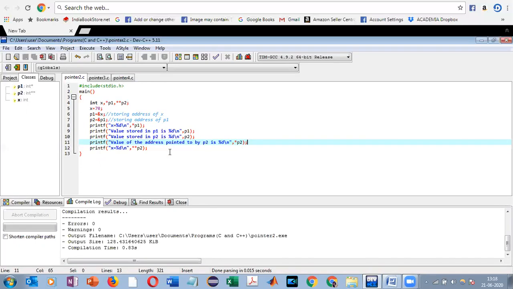That means our target is that P2 is containing an address, say the address is 1000. So our aim is to find, P2 is containing the address 1000, who lives in that memory address 1000. This is the aim of the statement. And finally, we are using the double indirection operator to find out whether it actually gives the correct value of X or not. Let's see what happens.